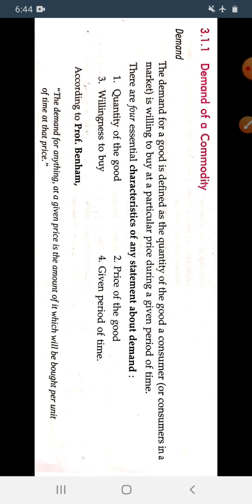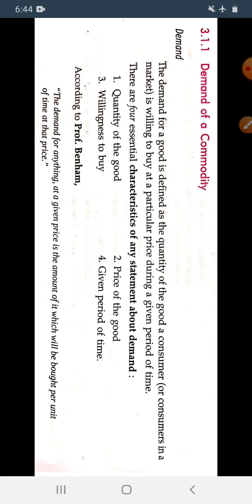So the 4 important features or characteristics of demand are: first, quantity of a good, there should be some quantity of a good which a consumer will buy. Second, the good should have some price, 10 rupees, 20 rupees, 30 rupees and so on. Third, there should be willingness of a consumer to buy the commodity, as well as a given period of time.